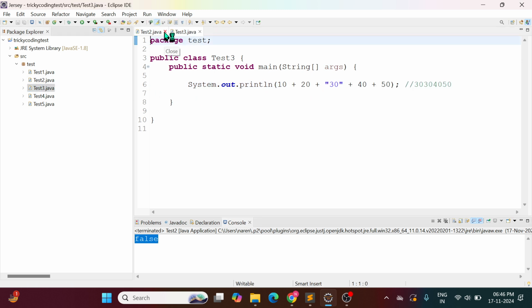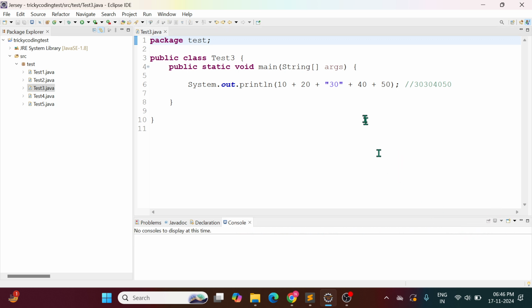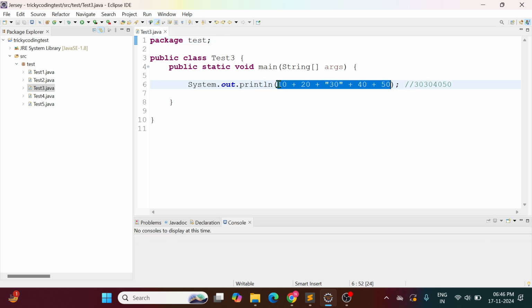So here, what is the output of this question? What I am doing here is trying to concatenate. You see, this 10 is an integer. If you add an integer with another integer, what will be the output?